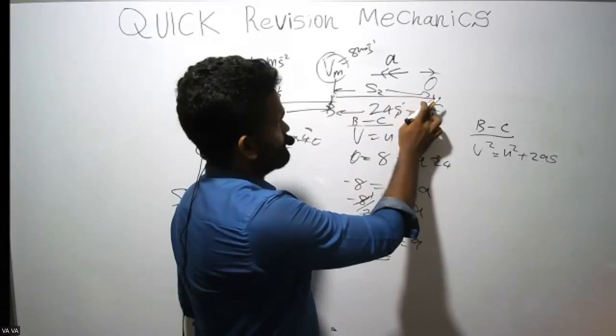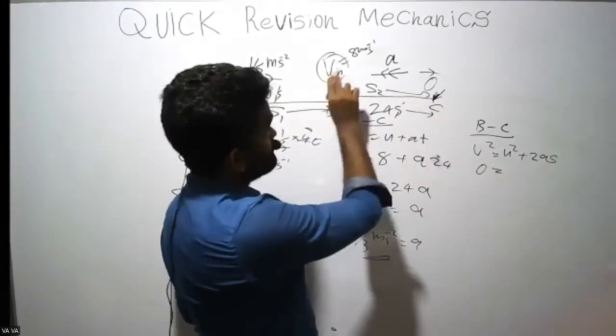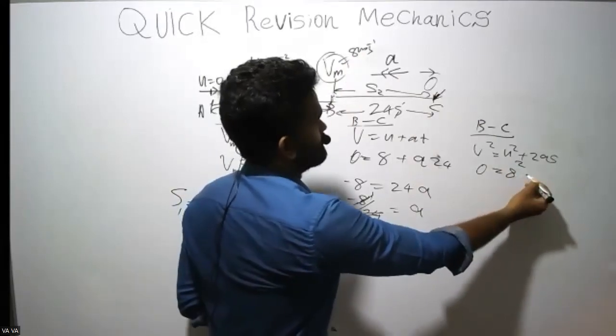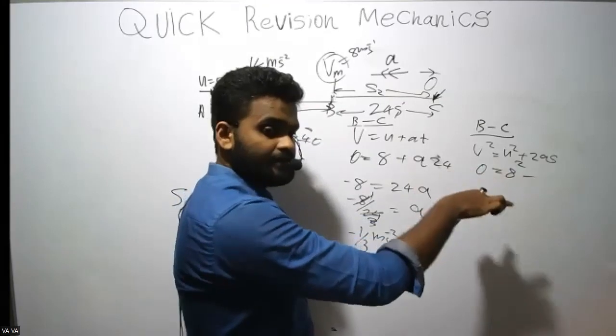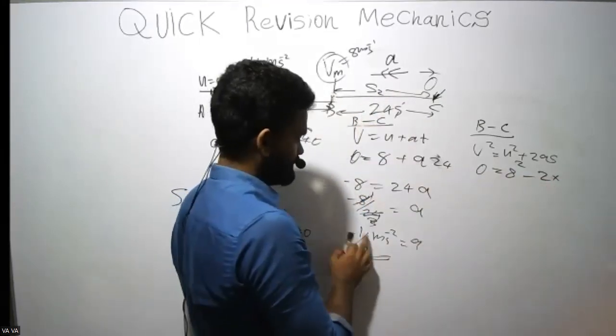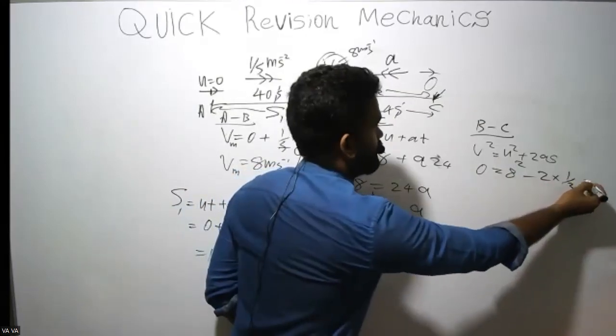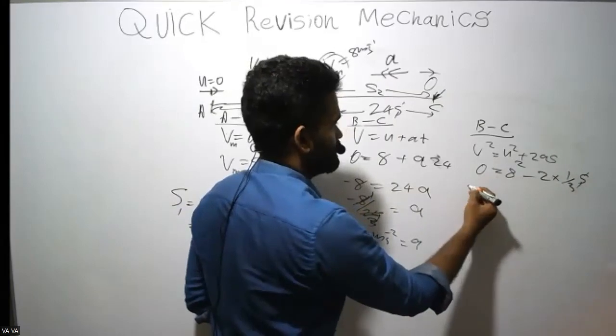So V squared. Here the final velocity is 0. Initial velocity is 8. 8 is squared. I'm putting a minus sign because it is deceleration, right? So 2 times acceleration, we found it as 1 over 3 s.